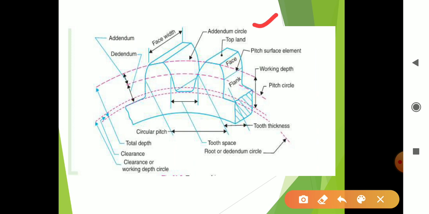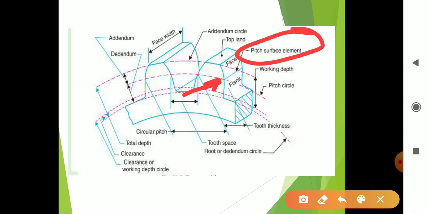Now next is the addendum circle. The addendum circle is the circle drawn from the top of the tooth, and it is concentric with the pitch circle. Simple definition. This is the addendum circle. Now next is the pitch surface point. Where is the pitch surface point? Here, see here, this is the pitch surface point.